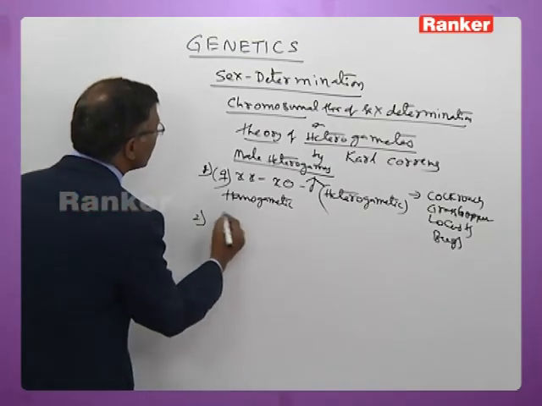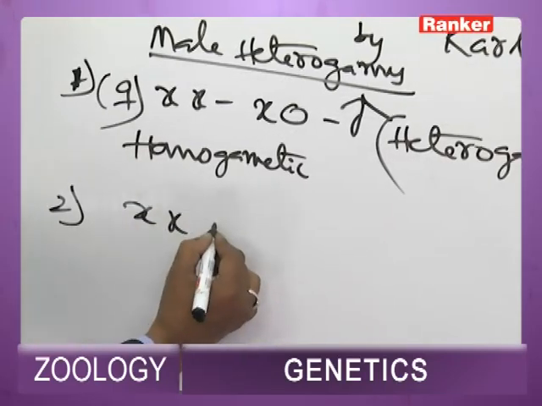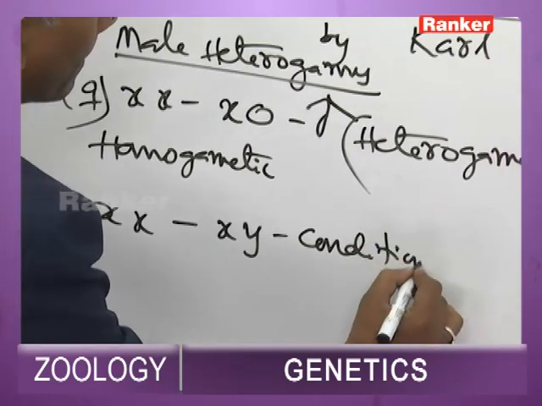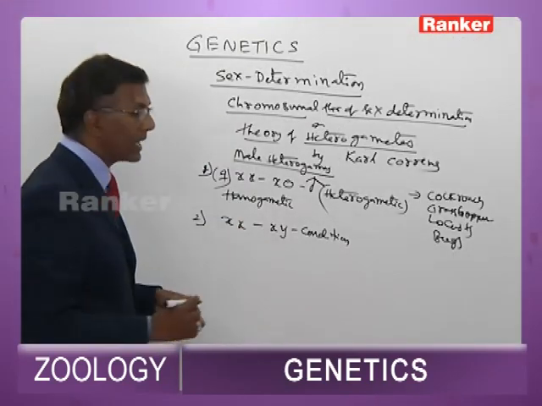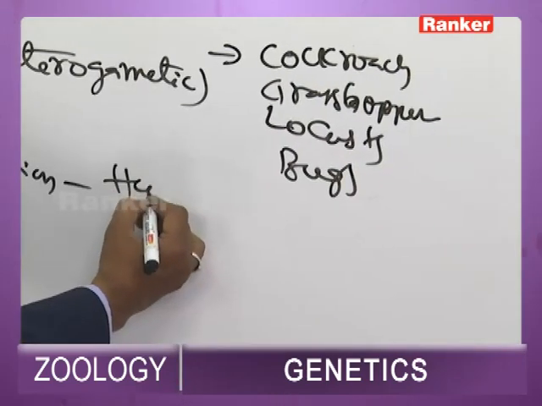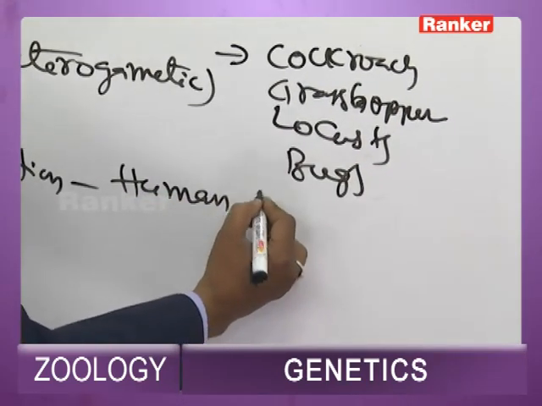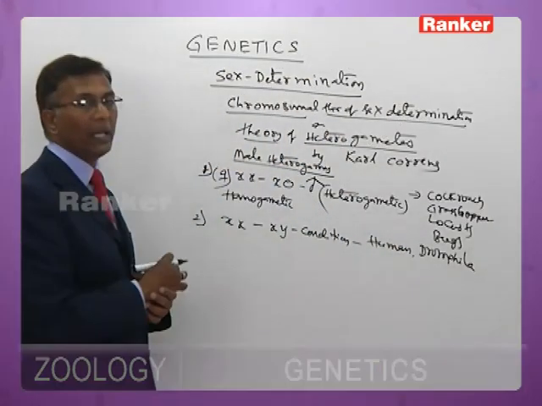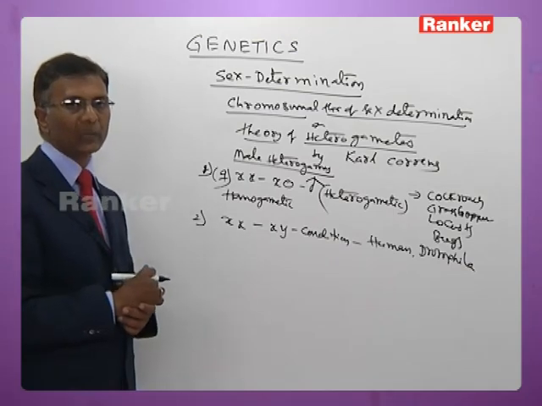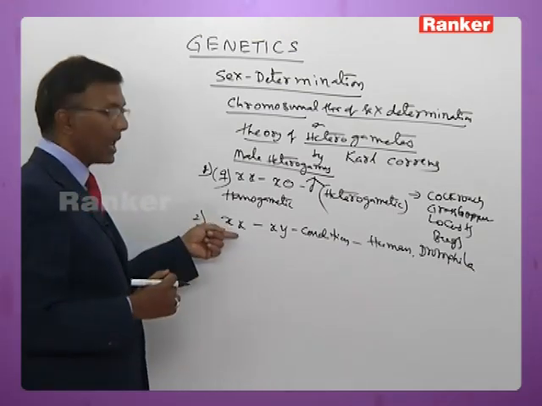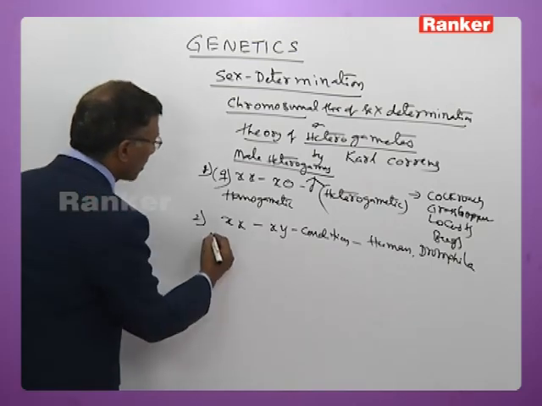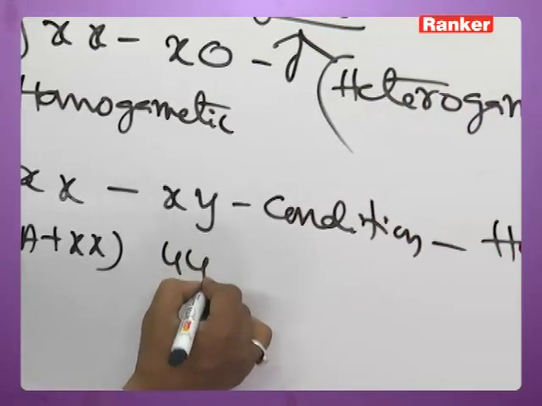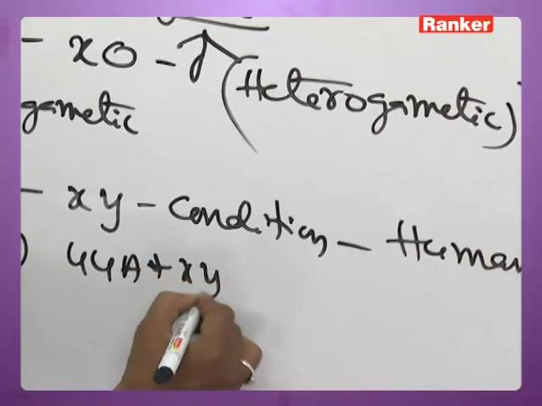Then the second one is the XX, XY condition. Female is XX, male is XY. This is noticed in human beings and Drosophila, where women have 44 autosomes plus XX, and men have 44 autosomes plus XY.